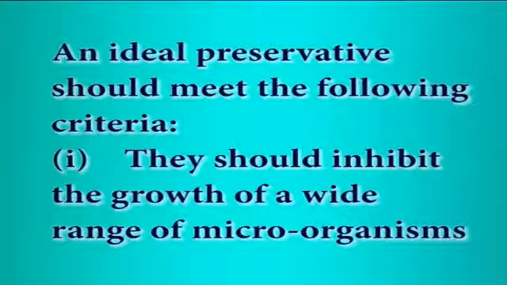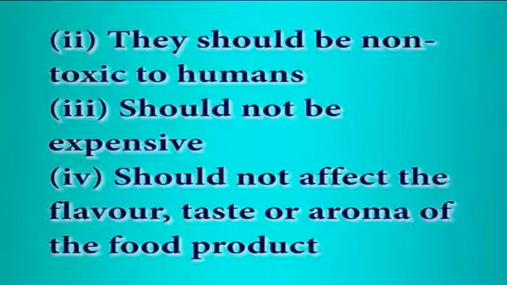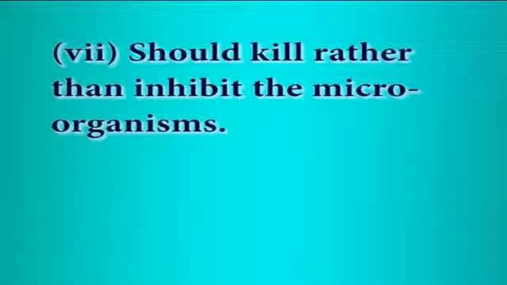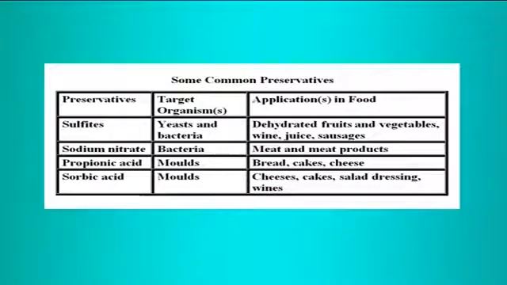An ideal preservative should meet the following criteria. They should inhibit the growth of a wide range of microorganisms. They should be non-toxic to humans, should not be expensive, should not affect the flavor, taste or aroma of the food products, should not be inactivated by the food, should not promote the development of resistant microorganisms, and should kill rather than inhibit the microorganisms. Some of the common preservatives used in food are listed in table 3.